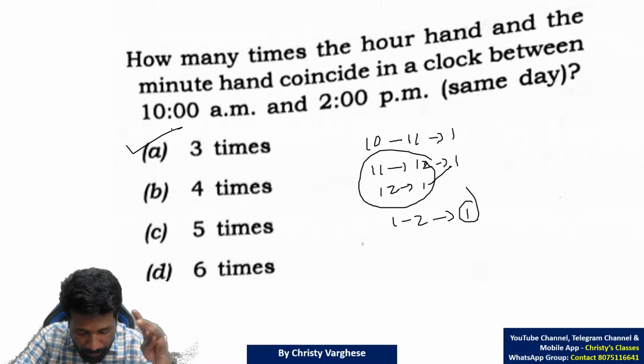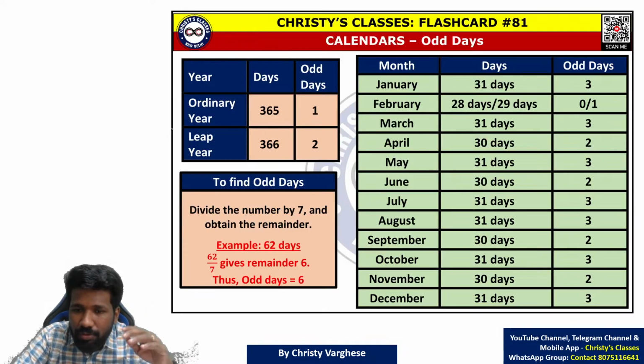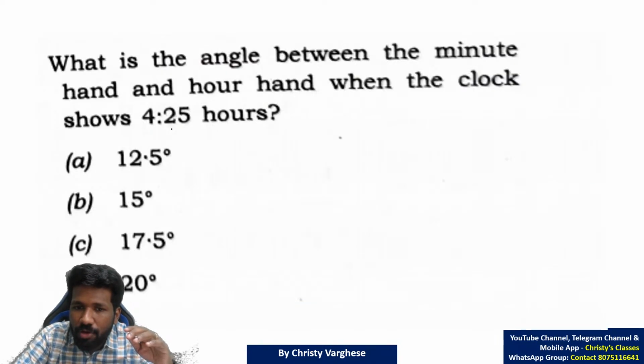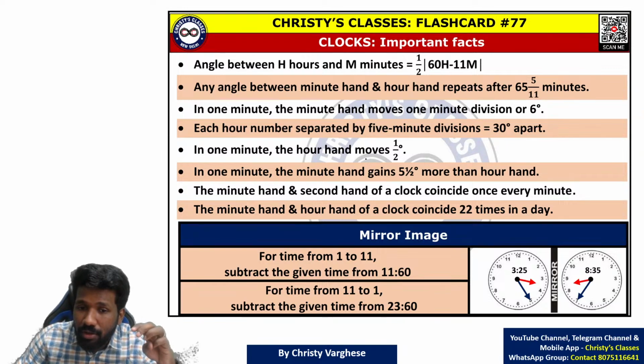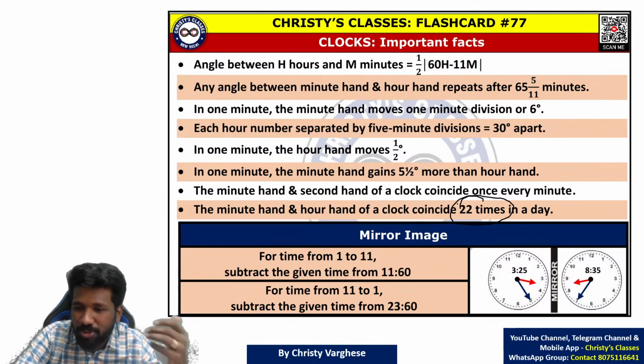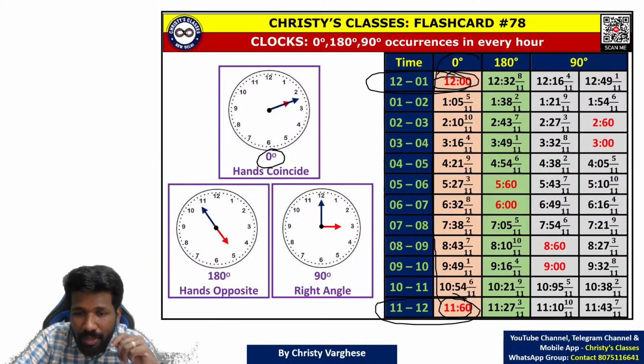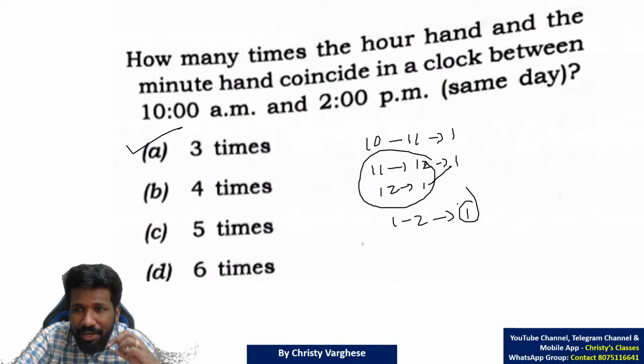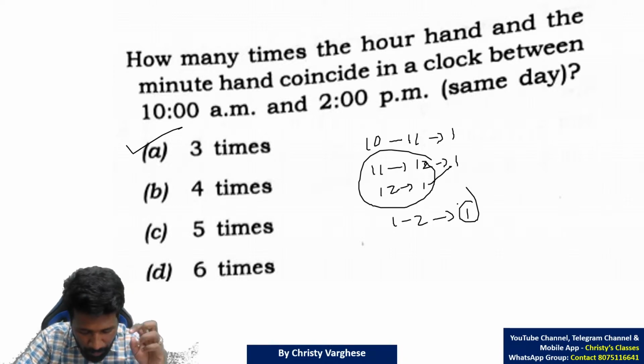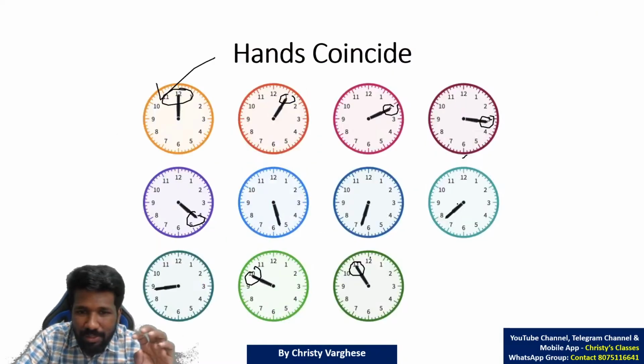Another extension of this concept is that total number of times hands coincide is 22 times, hands at 180 degrees is also 22 times, hands at 90 degrees is 44 times. We have discussed this before. So that theory was directly asked in this question. Those of you who have listened to that theory, this question was a direct question.